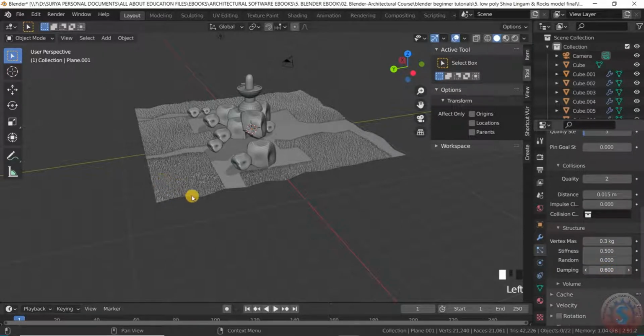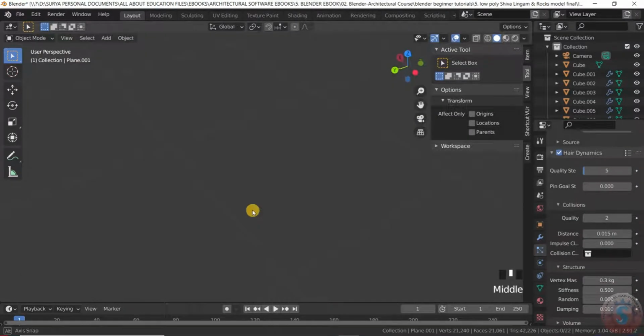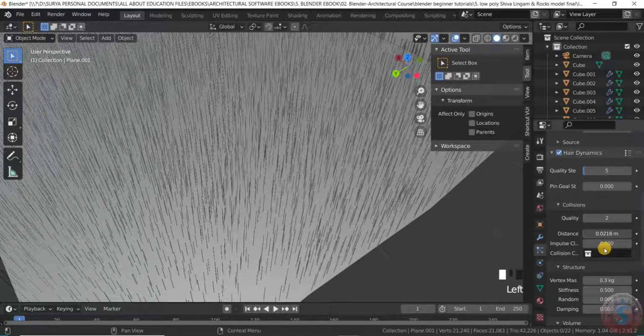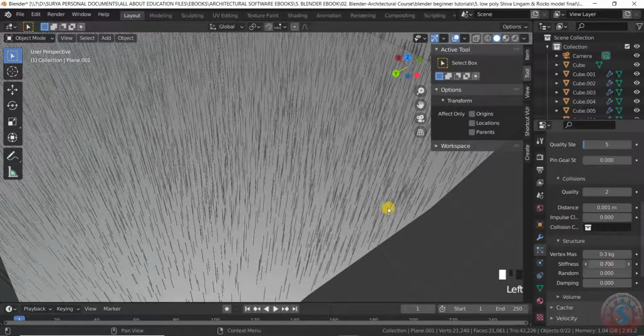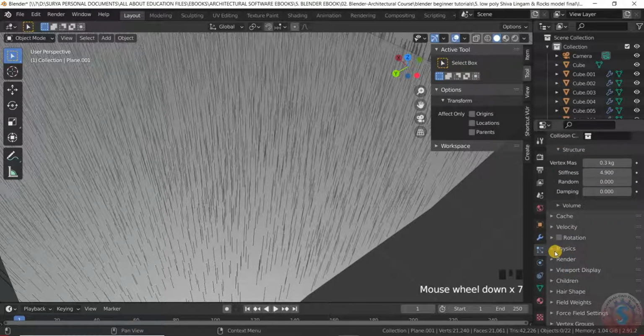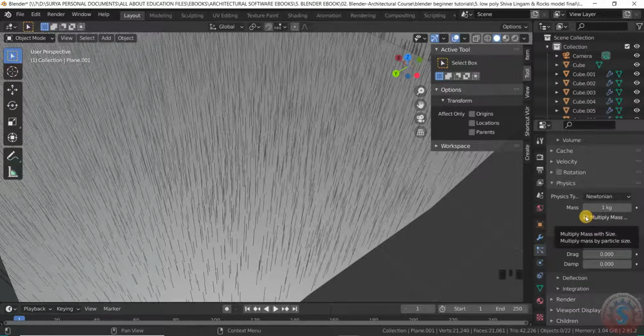You can observe here. We'll zoom this and increase the structure, distance, and structure. You can also give the stiffness value. See, it is in. And go into the physics. You can observe the multiply mass.